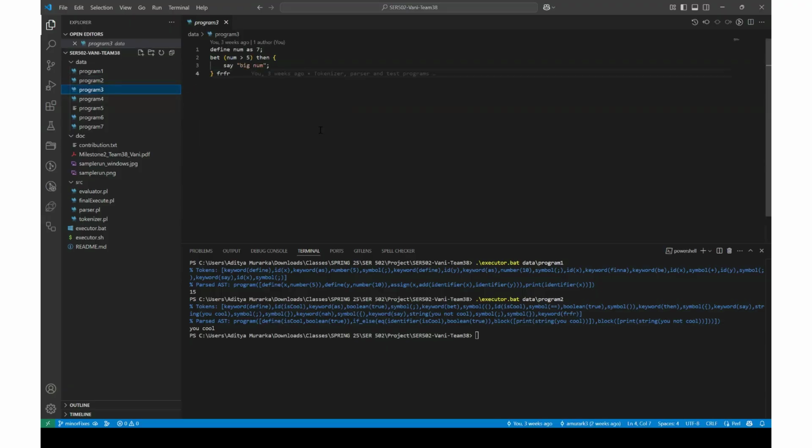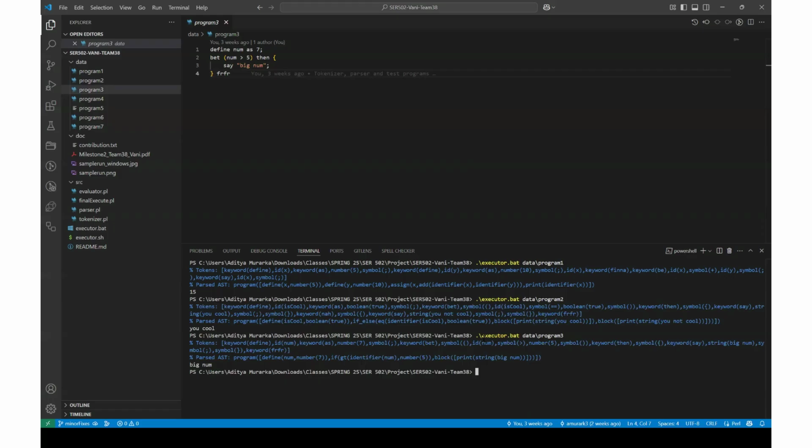Moving on to program 3, we are defining num as the number 7. We are checking if it's greater than 5, and then we have a print statement. So let's try and run this program. Okay, as the number was greater than 5, we can see that it got printed as big num.